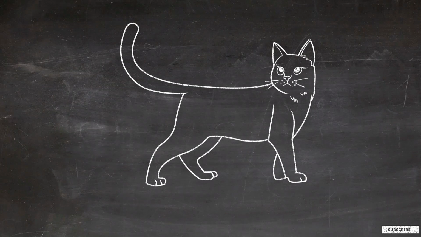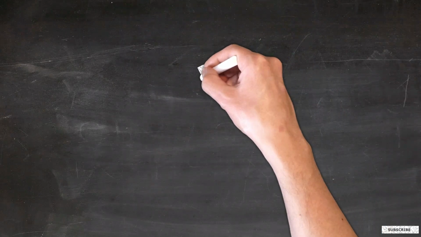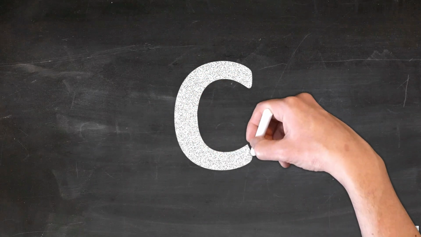I am a cat. I love to eat rat. I will teach you C. Start from the top. Draw a curve touching the bottom. This is capital C.